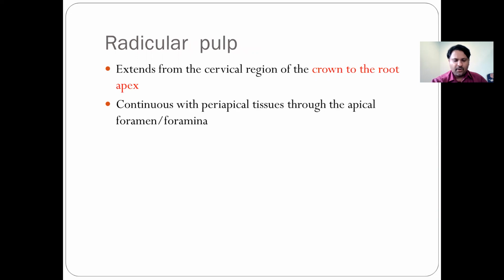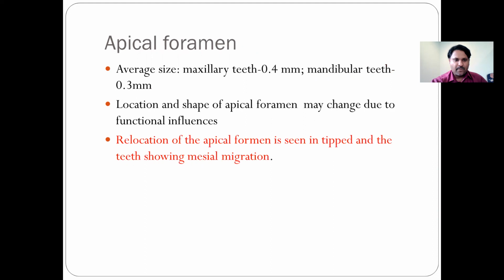The radicular pulp is the pulp seen in the root portion. It extends from the cervical region of the crown to the root apex, and it is continuous with the periapical tissues through the apical foramen. Now, what about the apical foramen? The average size in maxillary teeth is around 0.4 mm, whereas in mandibular teeth it is around 0.3 mm. The location and shape of the apical foramen may change due to functional influences, and relocation of the apical foramen is seen in teeth showing mesial migration.